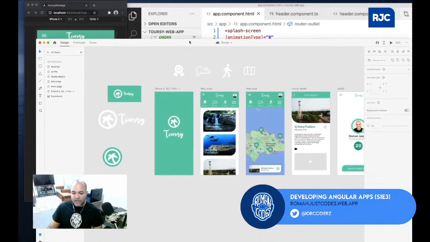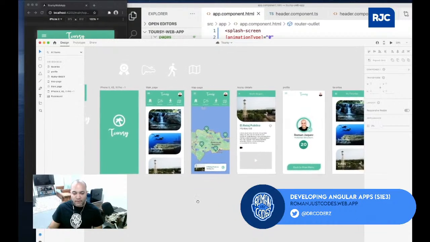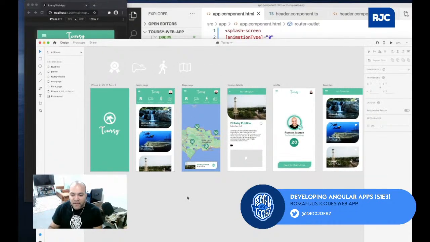And in a nutshell, remember this, for those of you just joining in, this is a hand curated list of touristic attractions from the Dominican Republic. This application is called Toursy. You can currently download it on the App Store. You can actually go to my portfolio.